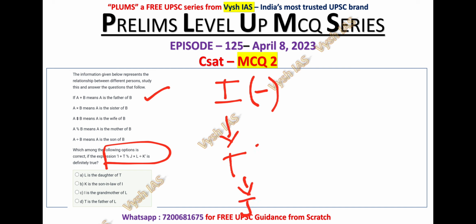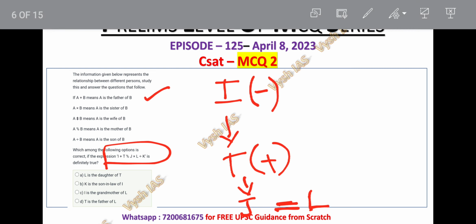T is mother of J. So T is mother, so I am representing with plus. J into L. A into B is nothing but A is sister of B. J into L, so J is sister of L. Okay, J equal to L, that is nothing but these both are siblings. J is nothing but it should be minus.